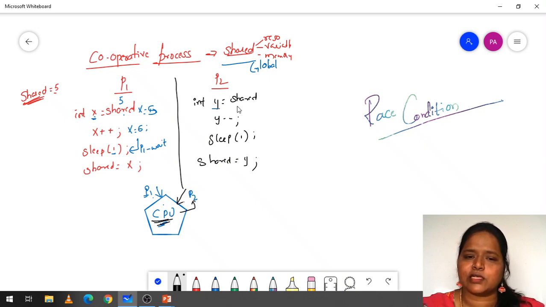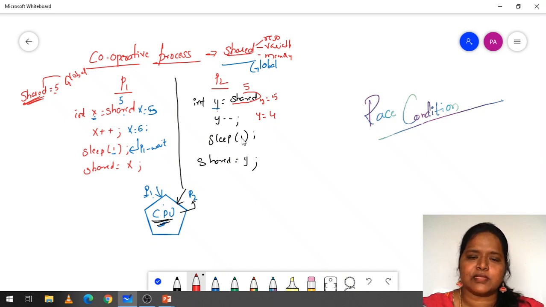So y is equal to shared. What is the value of shared over here? Here the value of shared is equal to 5. Why? Because we have declared shared is equal to 5 as a global variable, fine. Then here the value of y is equal to 5. Y minus minus, that means y is equal to 4.